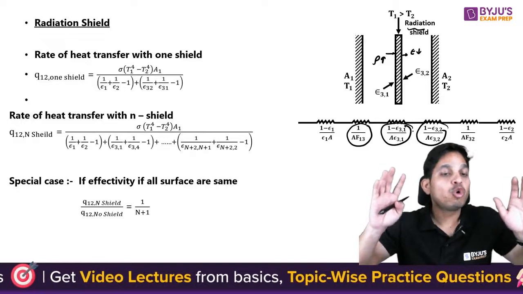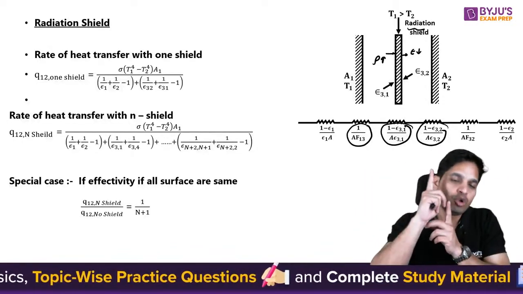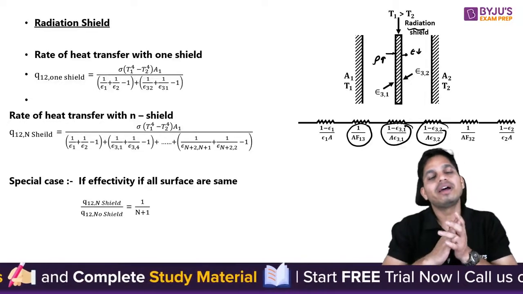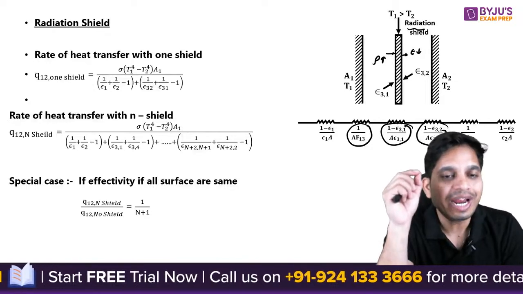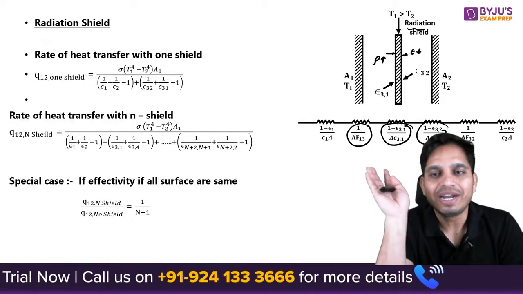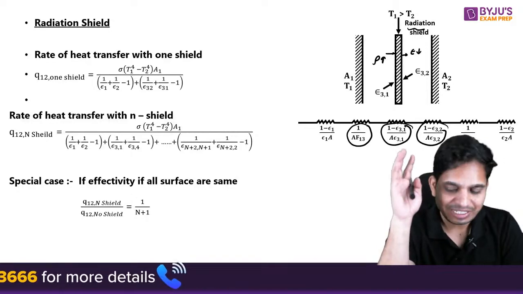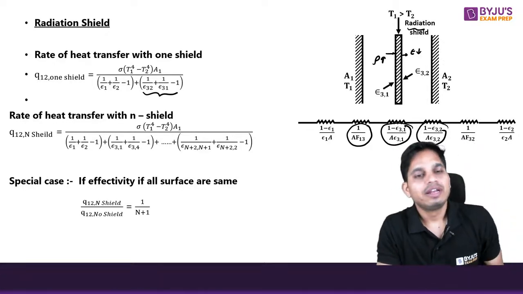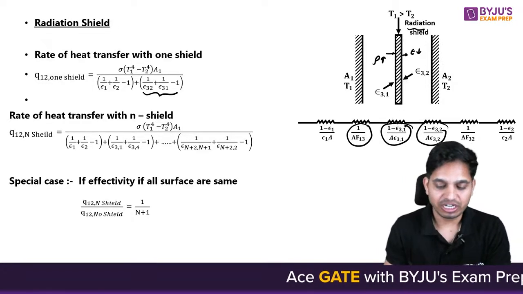That means without any radiation shield, you already had three resistances. When you added one shield, then three more resistances have been added. For every shield that you add, three more resistances will be added, in which two are surface resistances, one is space resistance. So these are the total resistances that are added because of one radiation shield.